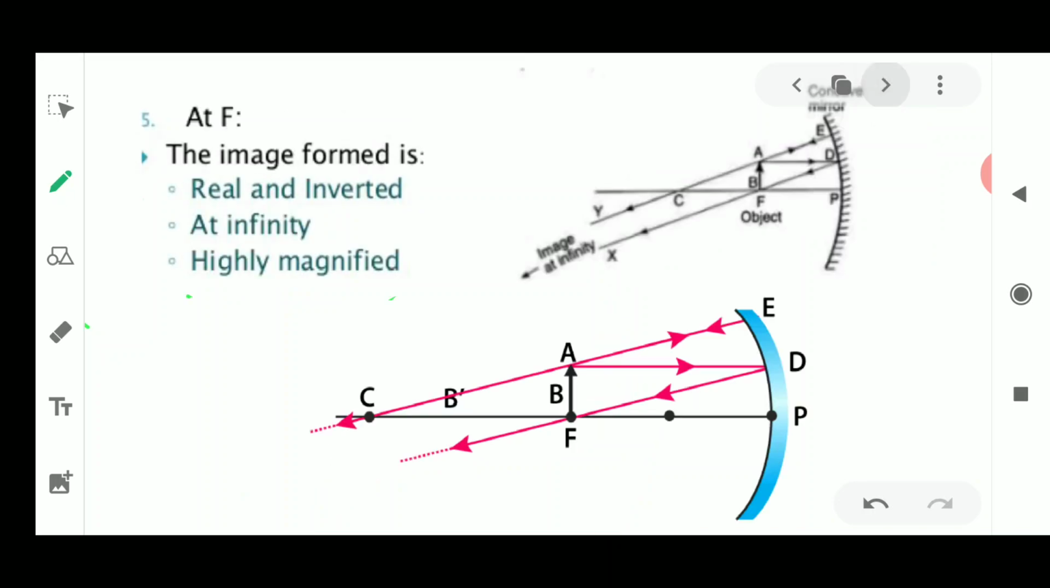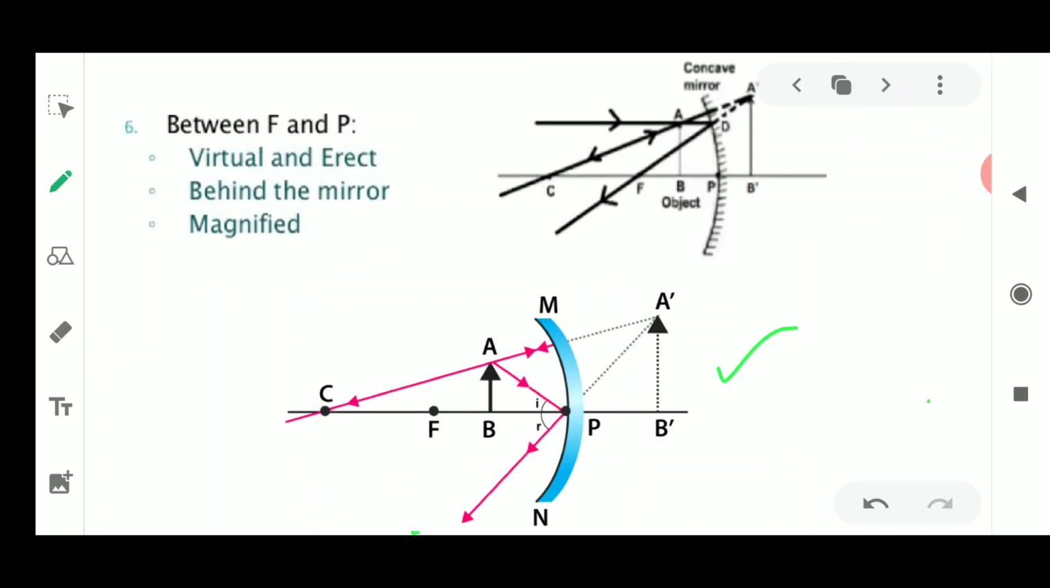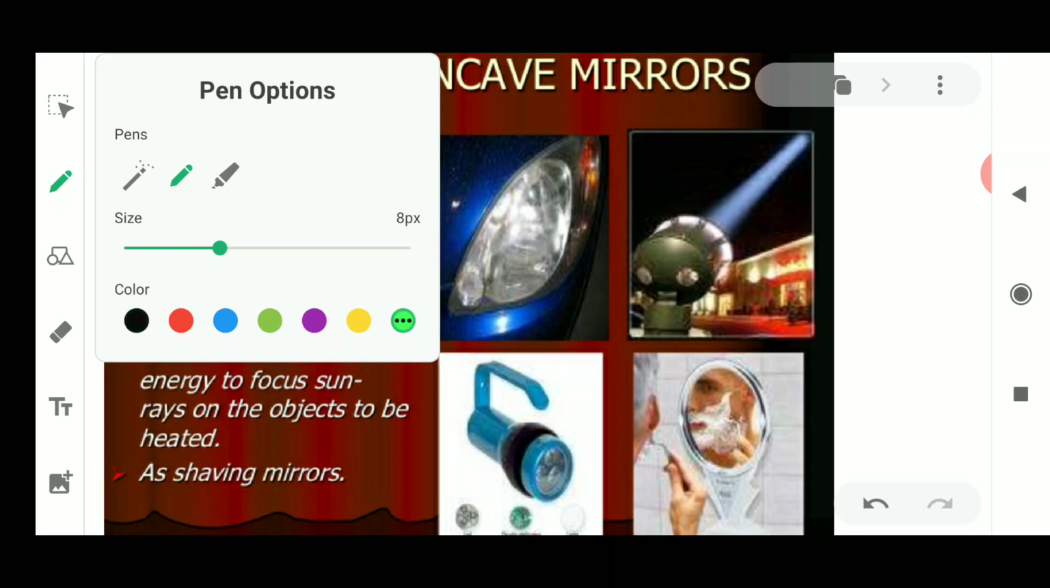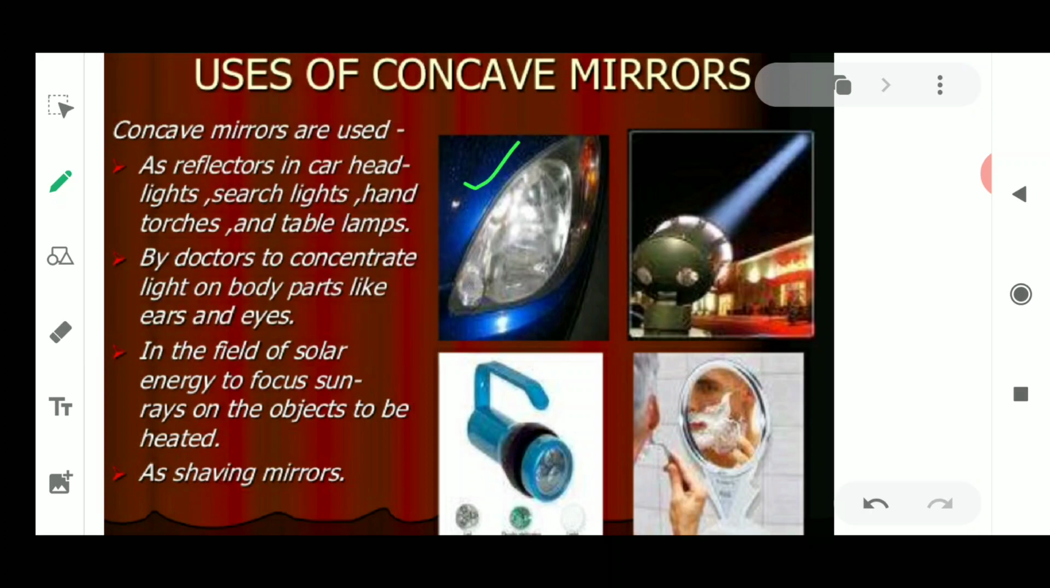Fine. So this is all about the positions of the image and the object kept at various positions. Next we are going to discuss some of the uses of concave mirrors. As you can see, they are used as a reflector, and as a torch by doctors. I have explained this in the very first video, where I explained the nature of the concave mirror. It is always used as a shaving mirror, and it can be used for solar energy. Many of the uses I have already told you, so this is a revision.